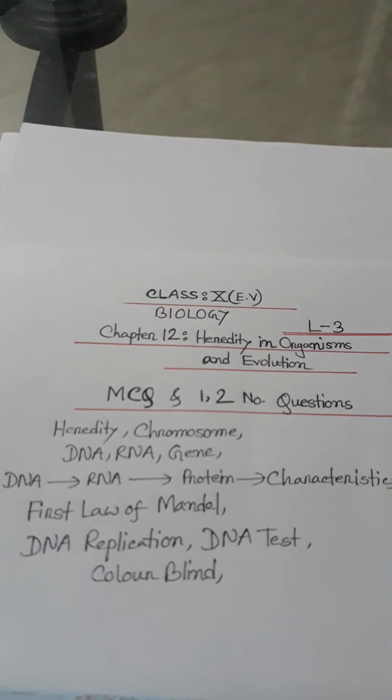So length is 34 and diameter is 20 angstrom. DNA is the main component and chemical carrier of heredity.